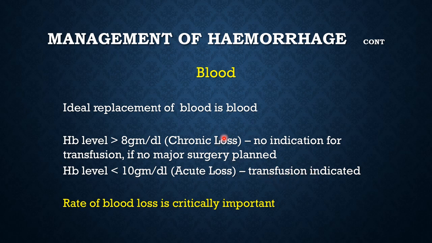The reason is that in chronic loss, the patient's body has had enough opportunity to start and activate all the physiological responses of the body to compensate for this continuous blood loss. Whereas in acute blood loss, the physiological response of the body is lagging behind the active blood loss, and because too much blood is being lost over a short period of time, therefore, even at a higher level, transfusion is indicated.